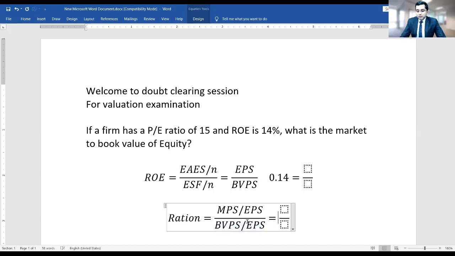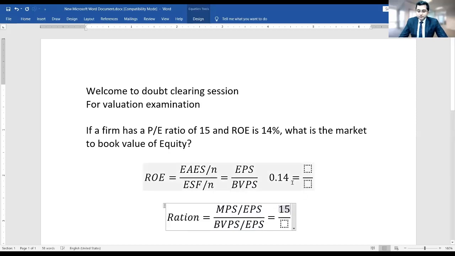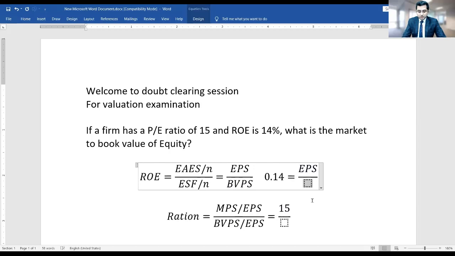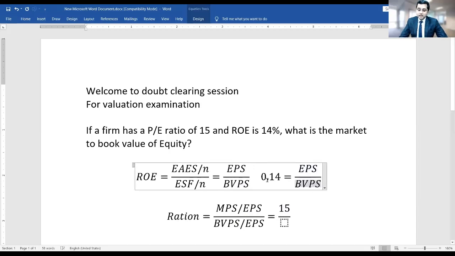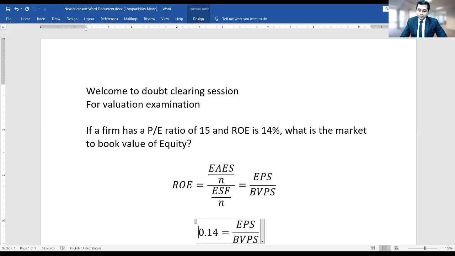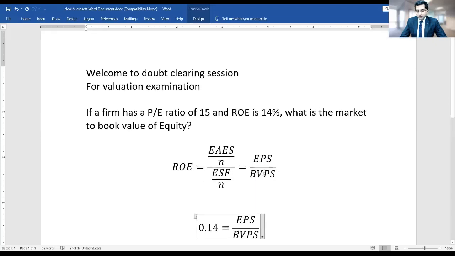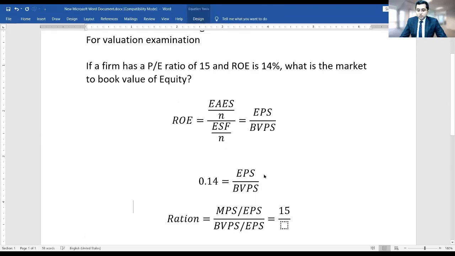Market price per share upon earning per share is the price earning ratio, which is 15 times. Now EPS upon BVPS is 0.14.